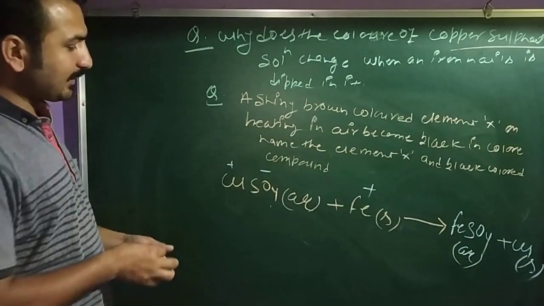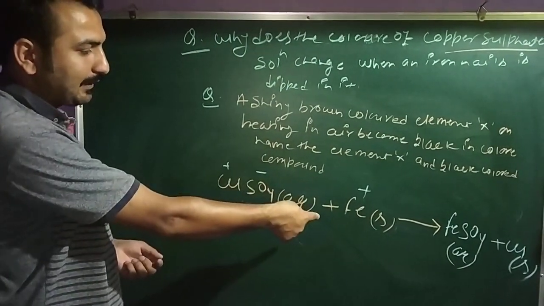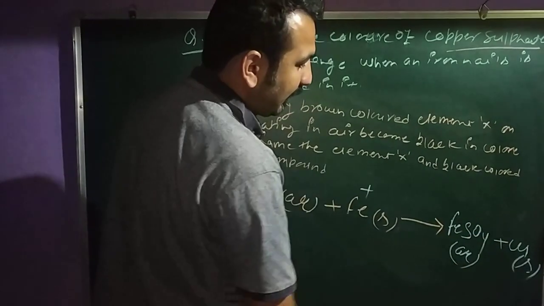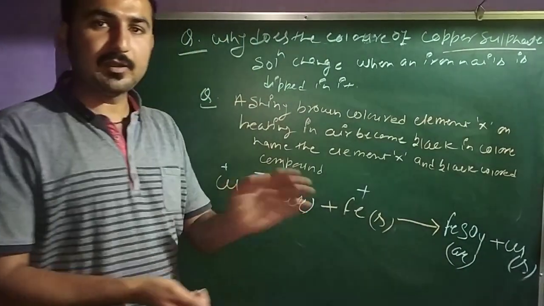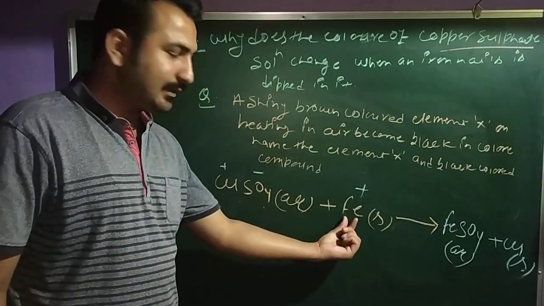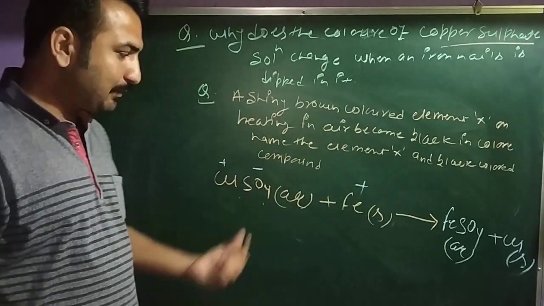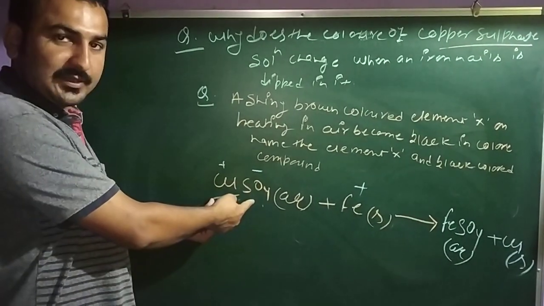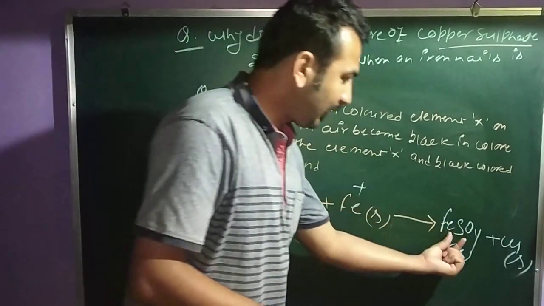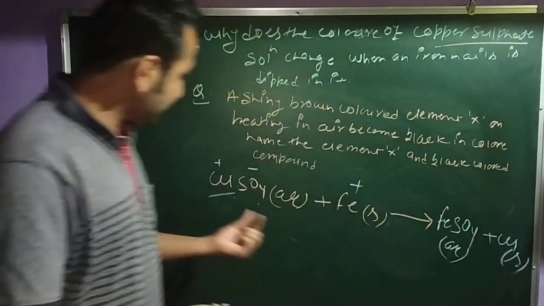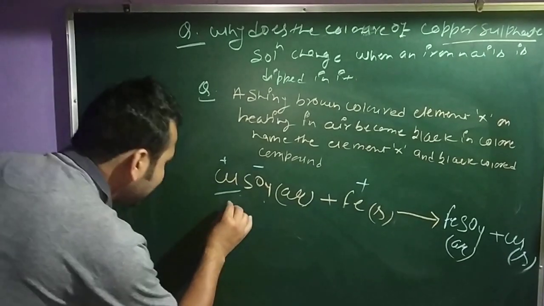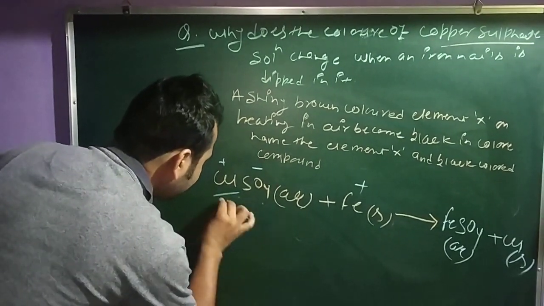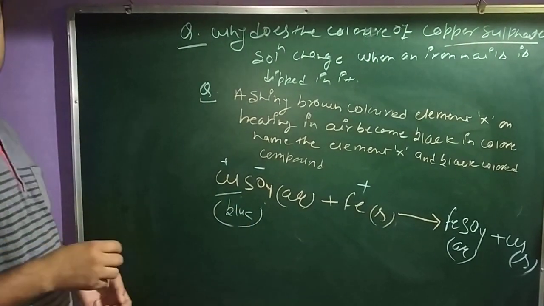So now observe this reaction. This copper sulfate reacts with the iron nails to form the iron sulfate and the copper. This iron replaces the copper ion from the copper sulfate solution to give the iron sulfate and the copper. Remember, this copper sulfate solution has blue color in nature. Clear?